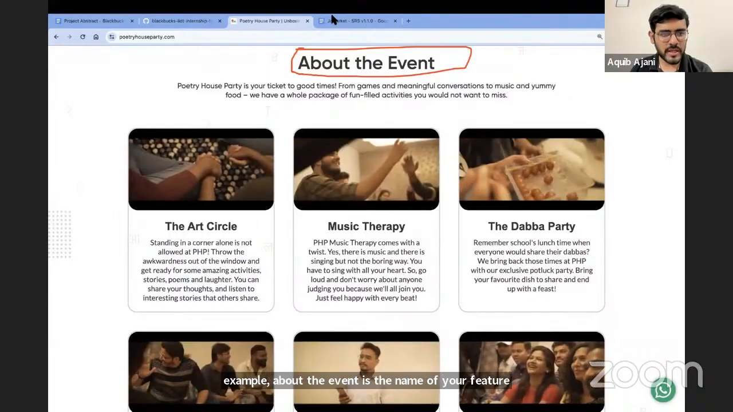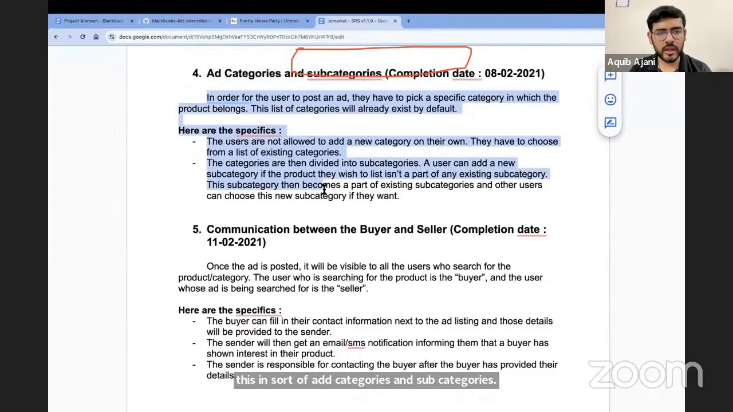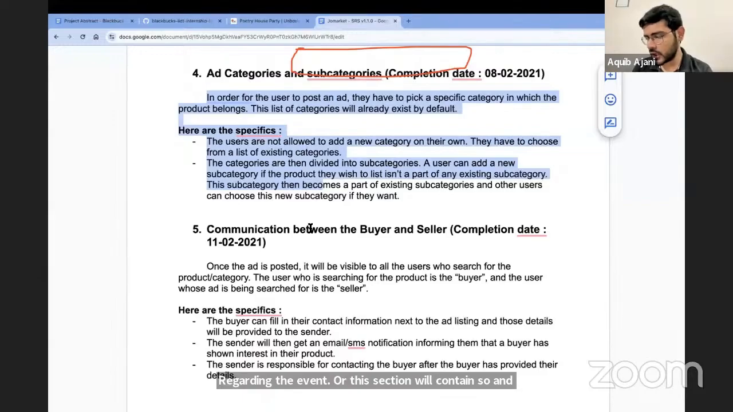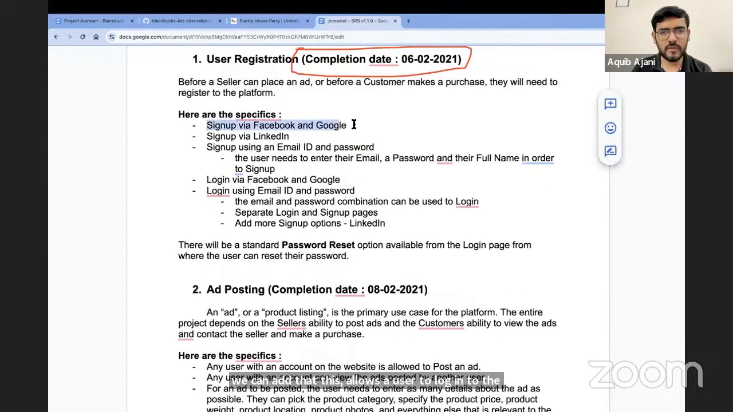So if we head back to our SRS, then you can see that instead of "add categories and subcategories," we can have "About the Event." Then in one line, you can just write over here the specifics. This section will have 6 items regarding the event, or this section will contain so and so. For example, if it is user authentication, we can write that this allows the user to log into the application or sign up to the application, via Facebook and Google, sign up via LinkedIn, all the different options that you might provide.